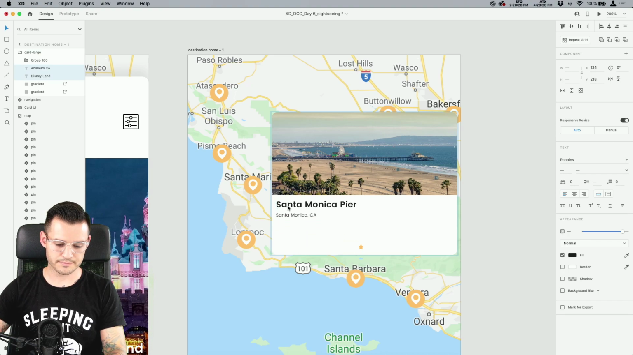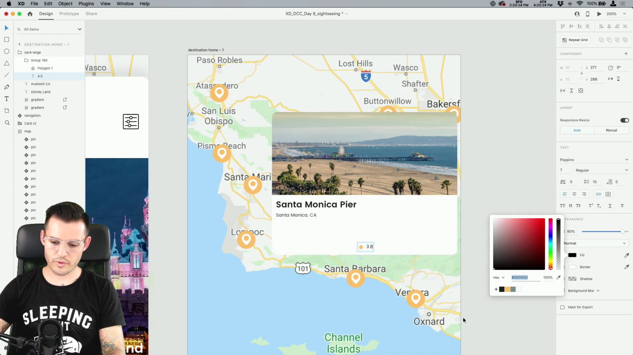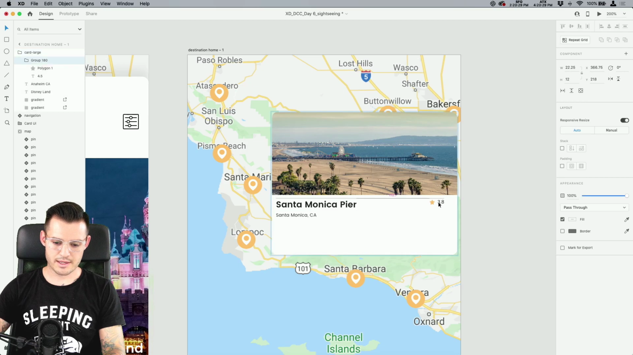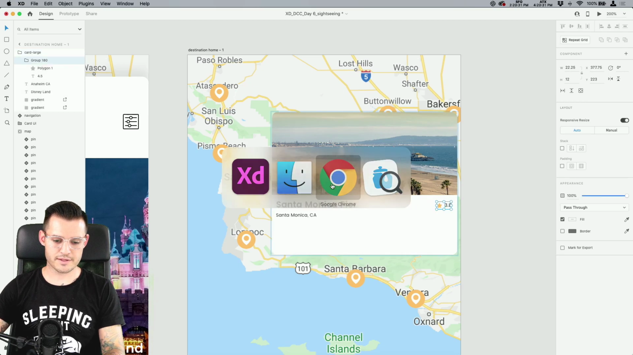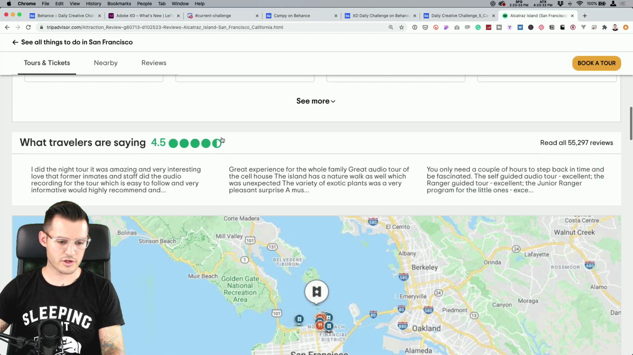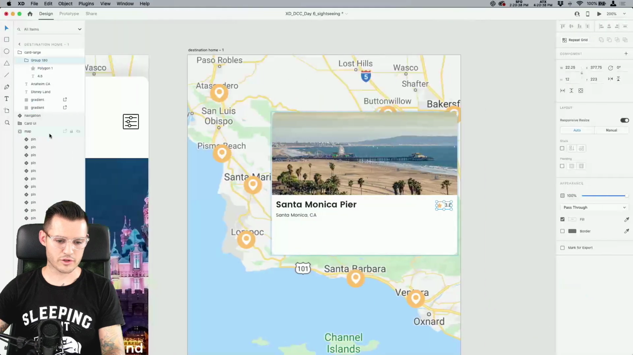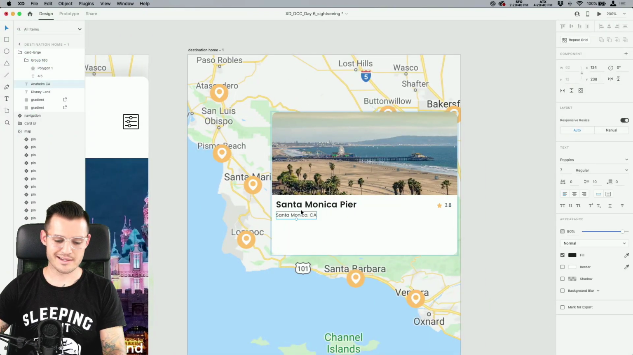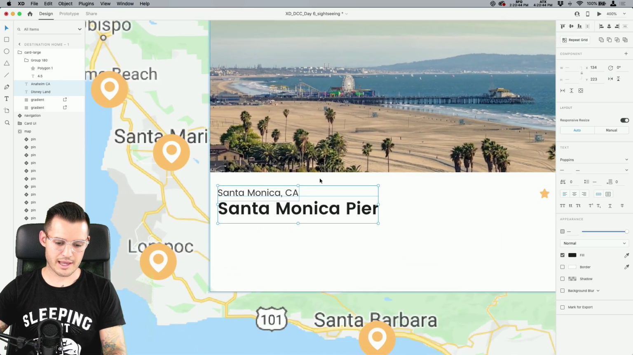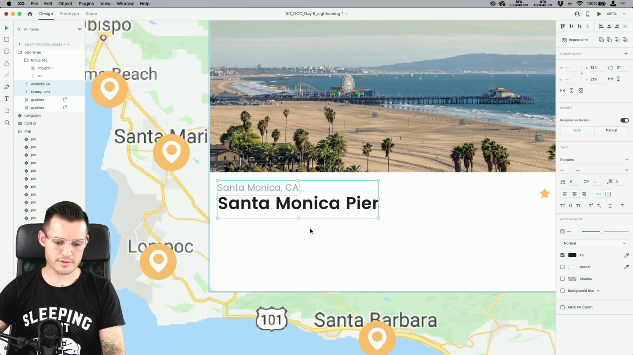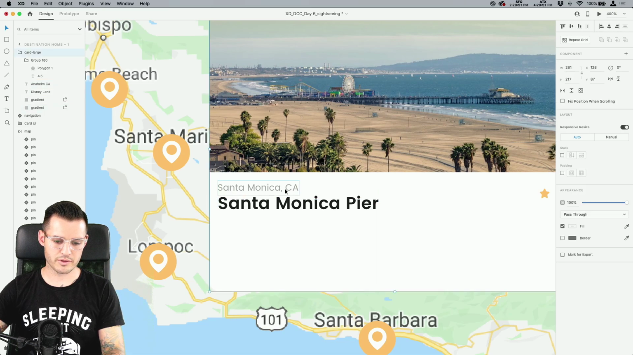And we're also going to take our little rating. Let's move that to be something like this. And I think I had some filler text for a different location. That's okay. We'll just take what we have here for Alcatraz. I almost said Arkansas. It's not Arkansas. It's Alcatraz. Let's take Santa Monica, California, and let's actually mellow that out. We'll make it kind of a gray. So we're just going to do a little bit of typography work here really quickly.